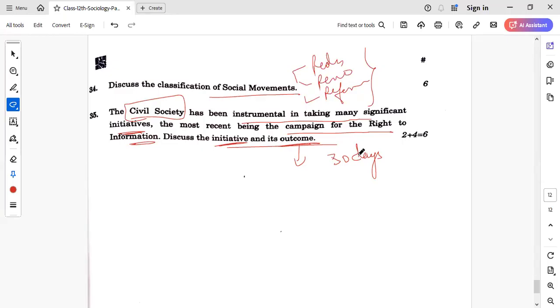Moreover, the subjective questions are, I would say, 2-marker, 4-marker, and 6-marker questions, which are straight questions. But what they have done this year is they have toughened the MCQ part. It is application based, multiple statement based, so that creates a confusion. But overall, it is a moderate to difficult question paper this year, right?